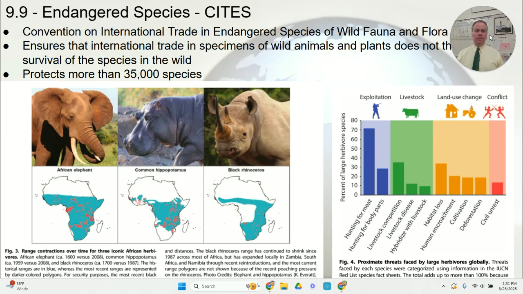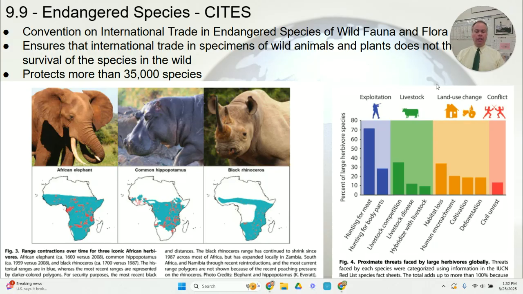These endangered species are also regulated by international treaties. The international treaty that governs endangered species and the trade in those species is called CITES. It stands for the Convention on International Trade in Endangered Species of Wild Fauna and Flora. This is an international treaty, so like other treaties we've talked about, the Montreal Protocol, the Paris Accords, when countries come together under the United Nations, they can agree to sign into these treaties in which they commit to protect